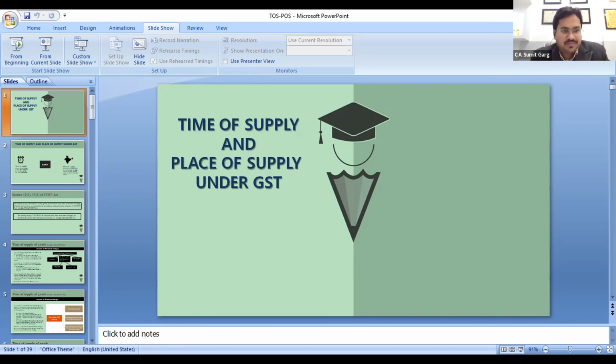Good evening, everyone. I am CA Vishal Raheja, and this is the second day of the refresher course on GST. Today we will discuss time of supply and place of supply. Before starting, I request all the participants to please let me know what you understand by the term time of supply, because you must be facing these issues on a day-to-day basis. How do you interpret the term time of supply? What is your current understanding?